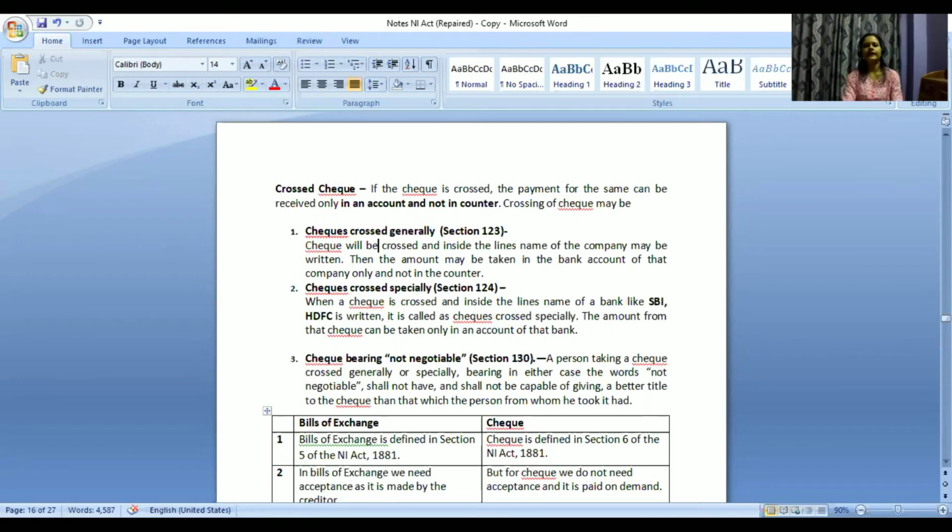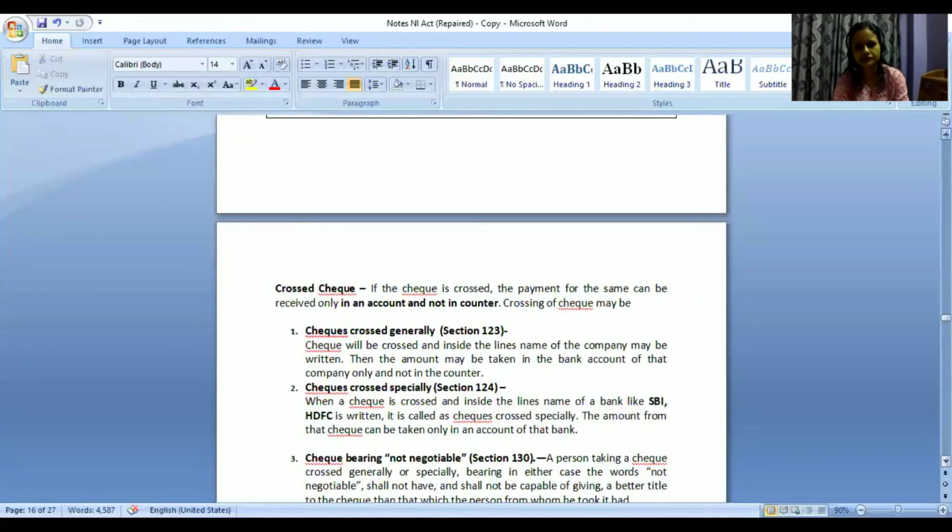Okay. Now there are these types of crossings. What are these types? First is checks crossed generally. What is crossed generally? The check will be crossed and inside the lines the name of the company may be written. Then the amount may be taken in the bank account of that company only and not at the counter.